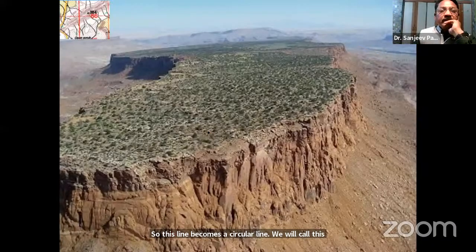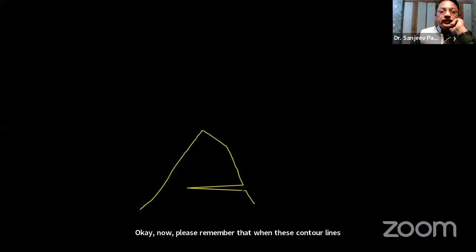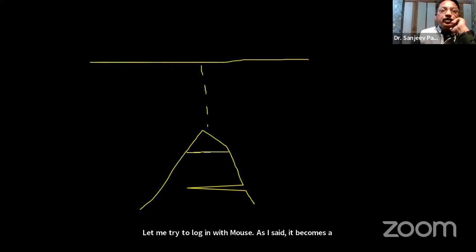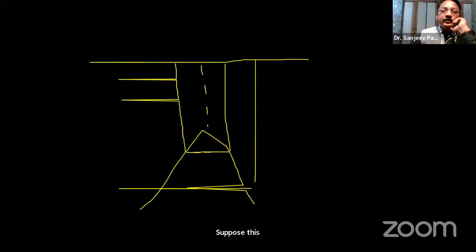Okay, now please remember that when these contour lines are drawn together, let me try to draw again with mouse. As I said, it becomes a little difficult to draw with mouse. Suppose teachers, this height is 100, 200-meter above the sea level. Suppose this height is 100-meter above the sea level.